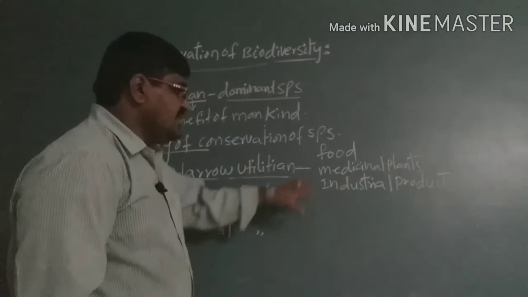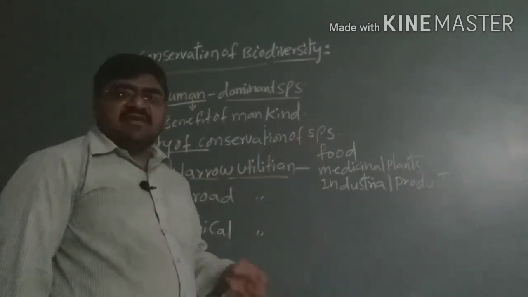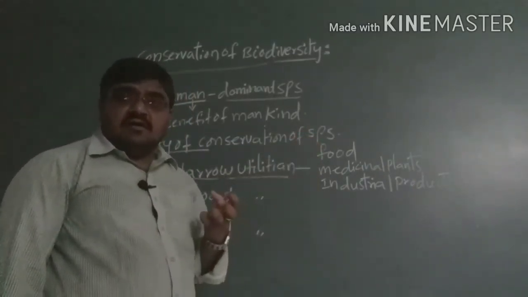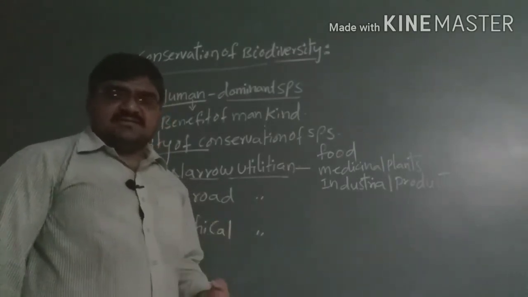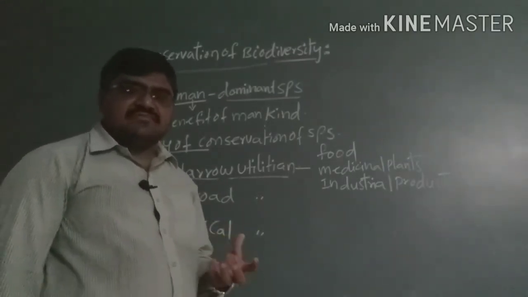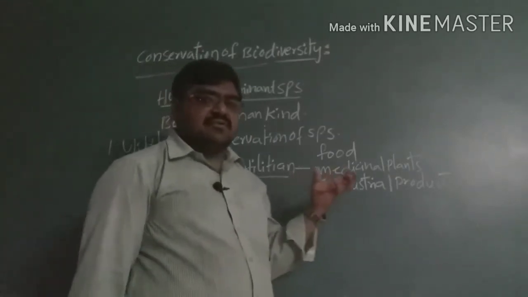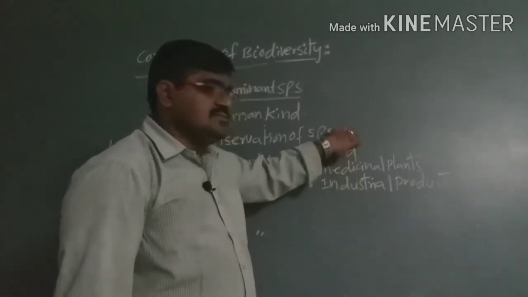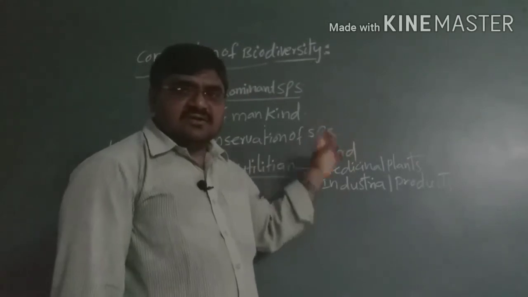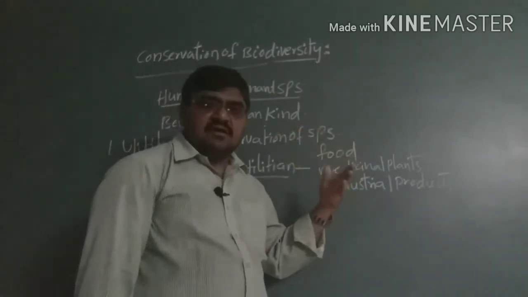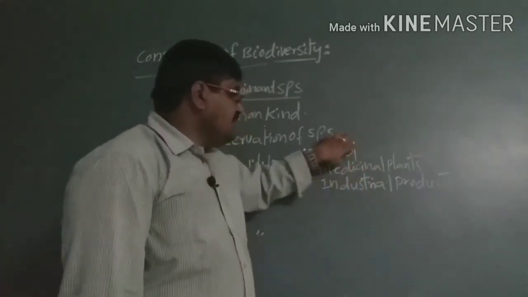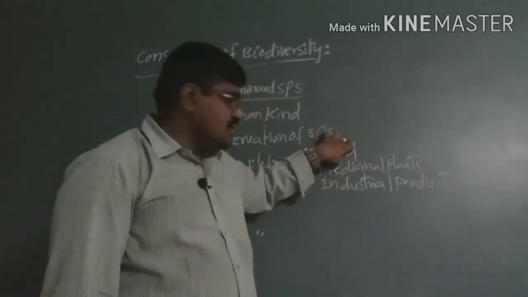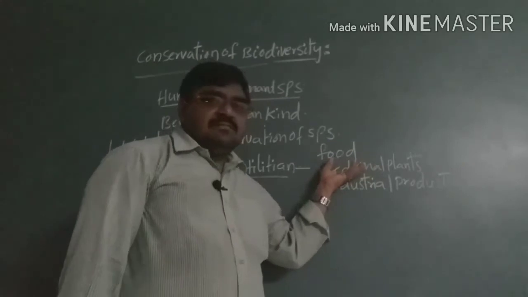One is food. That means we are getting various types of food materials or food grains such as cereals, pulses or grains. Also we are getting cotton seeds, or we manufacture clothes. Various types of seeds are obtained for the benefit of mankind. And also medicinal plants.